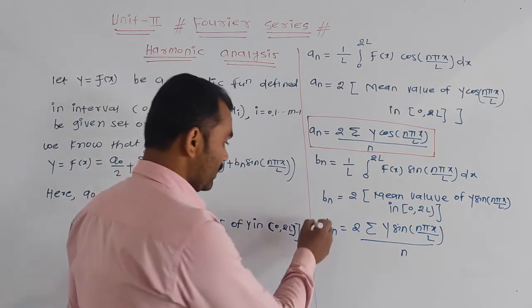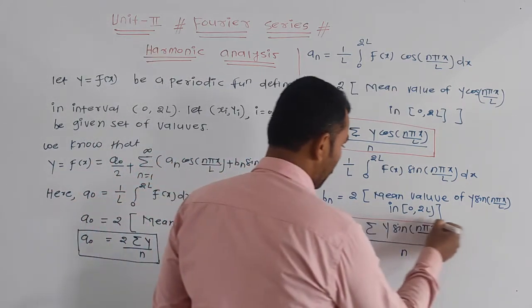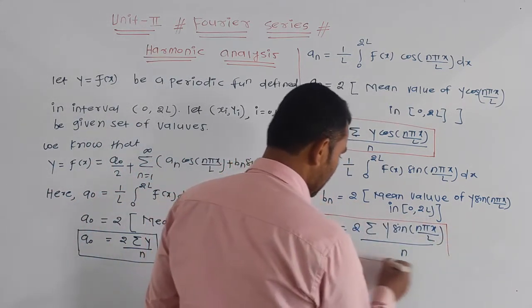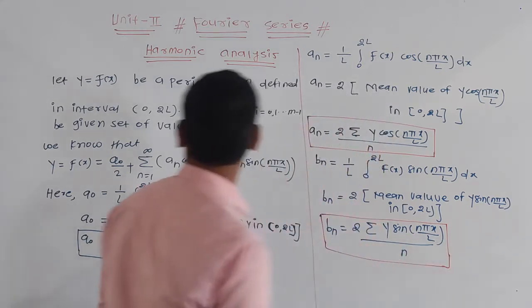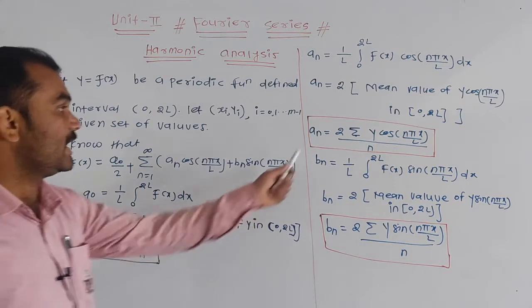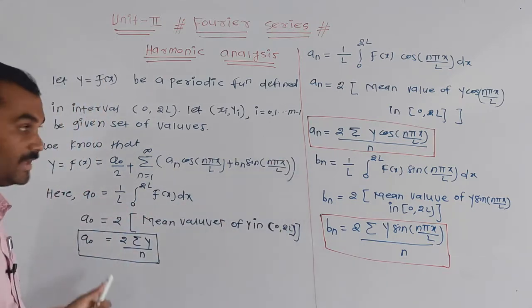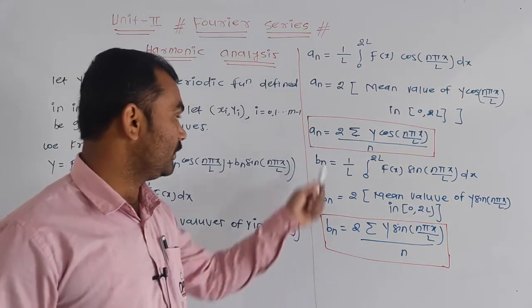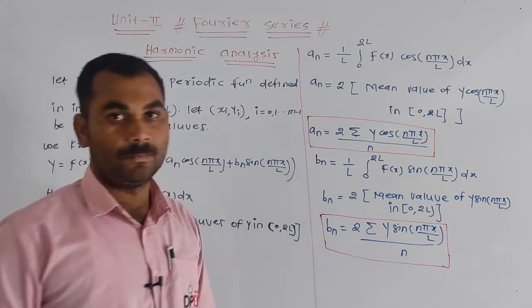Okay, these formulas are important for solving the questions in harmonic analysis. These three formulas are important: the value of a0, the value of an, and also the value of bn.